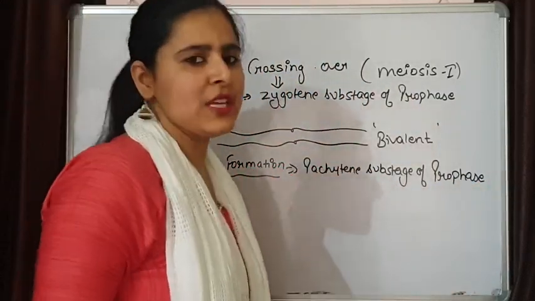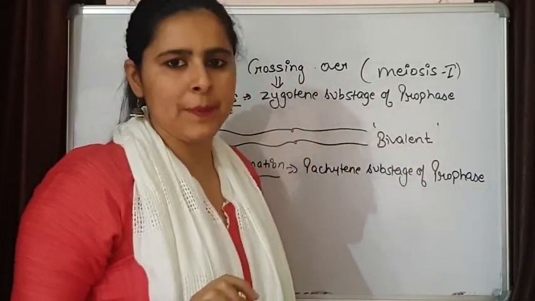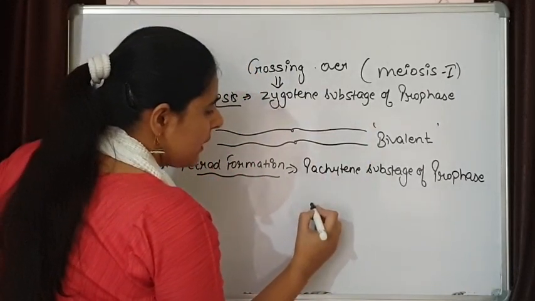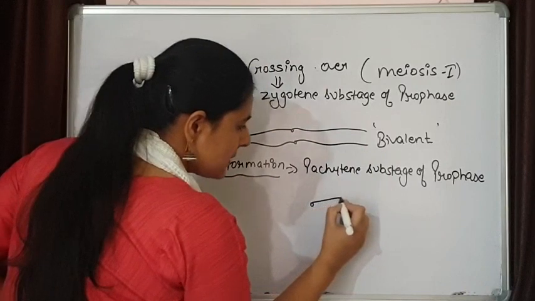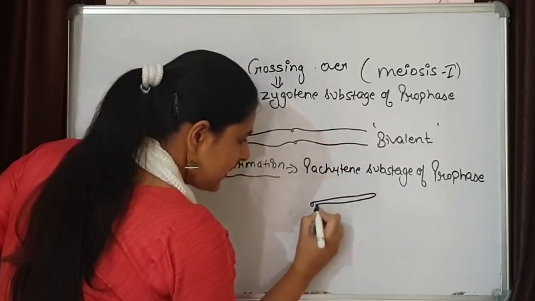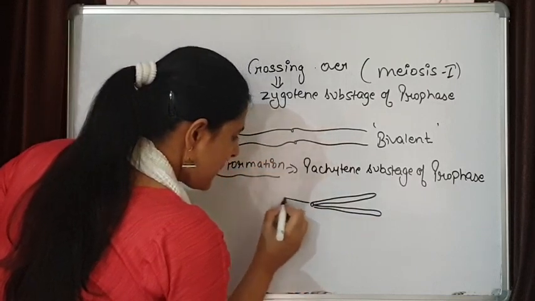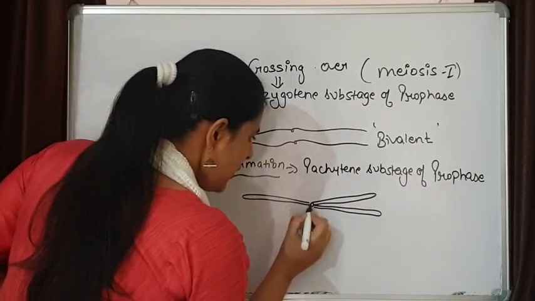At this substage, the chromatids are going to separate, and when these chromatids separate, these structures start looking like this, because of the separation of chromatids.